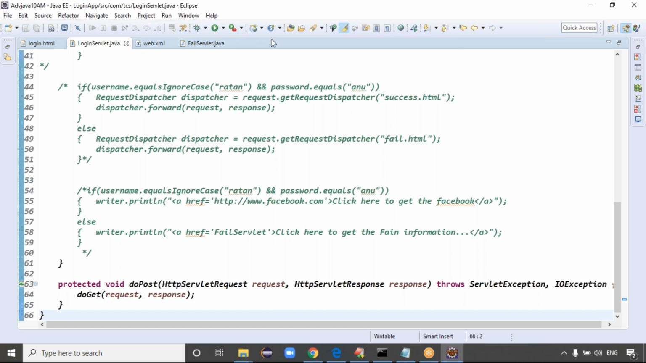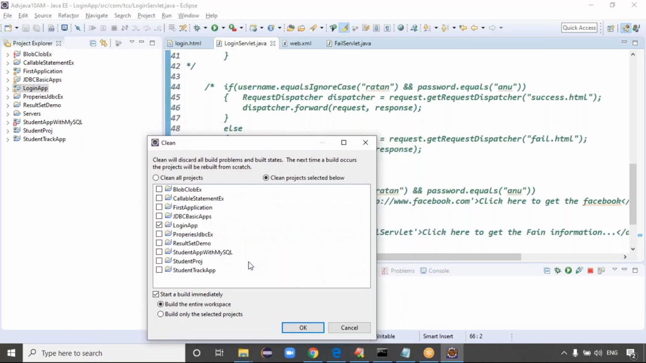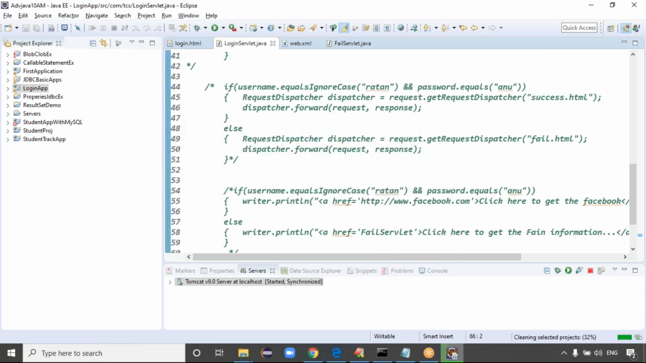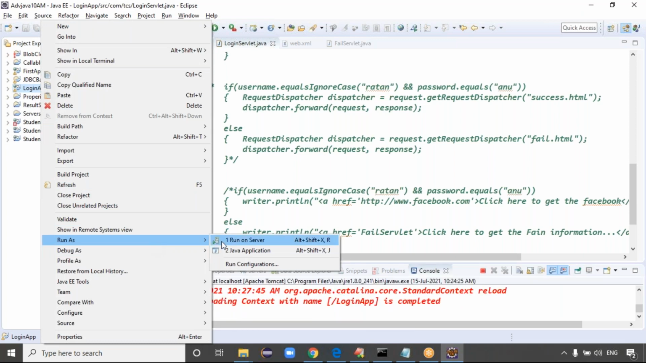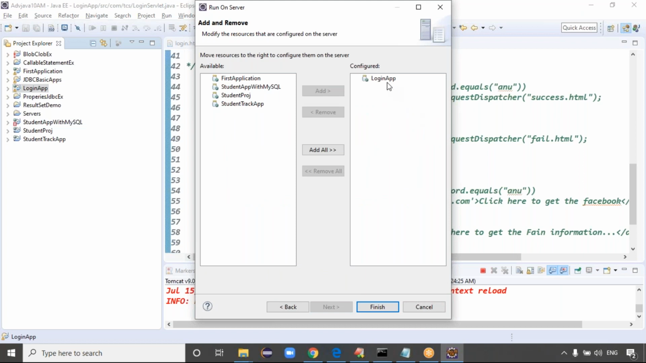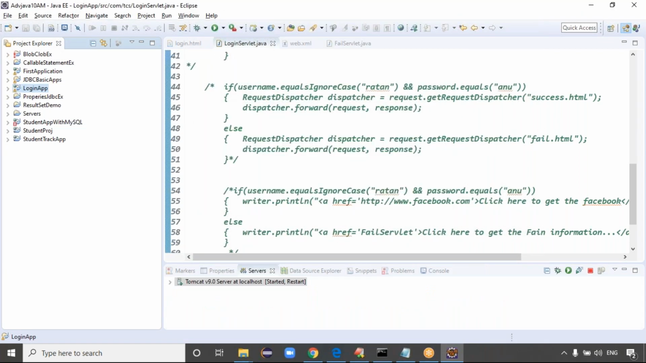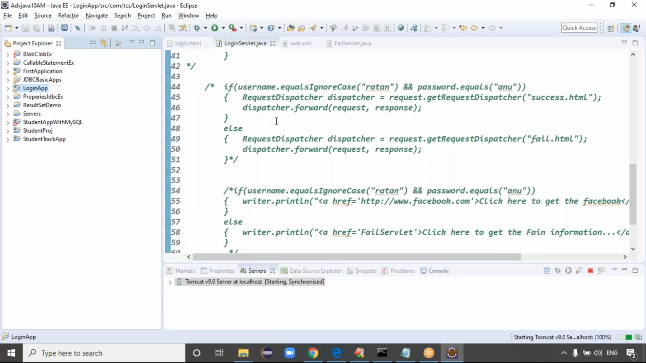Exactly, guys. I want to execute this project. Let me clean the previous resources. Any resources are there? Click on OK. The cleaning is done. Right click on the project, run on server, guys. Click on next, take the login application, configured application, login application. Click on finish. Now we are sending which request, guys? Now we are sending a POST request, right?